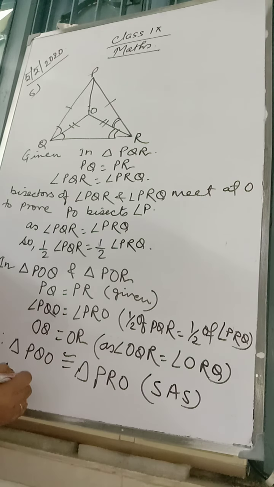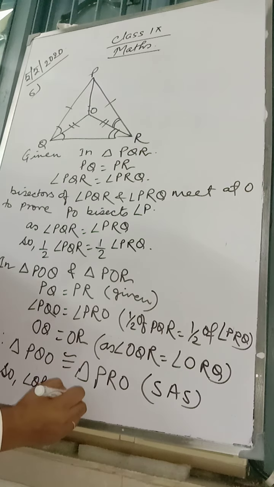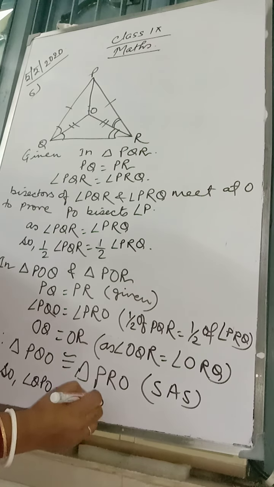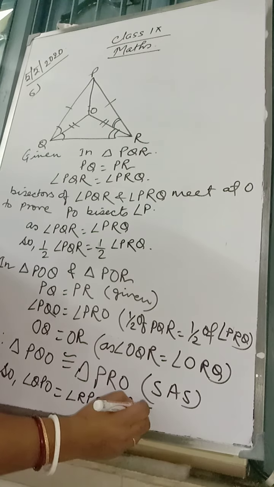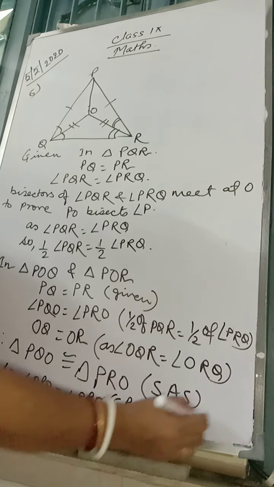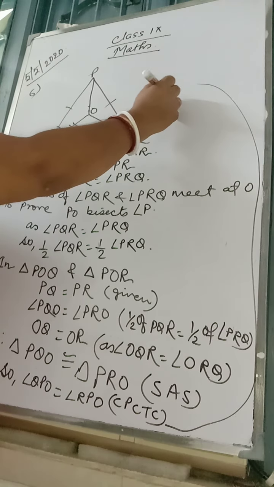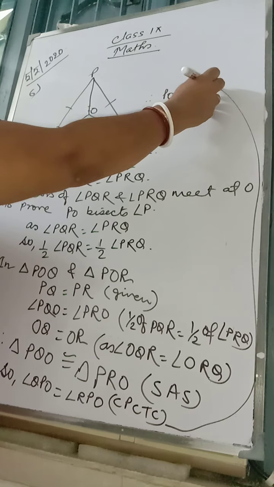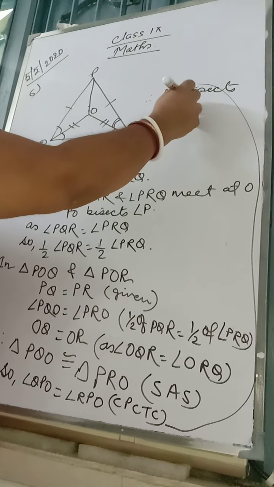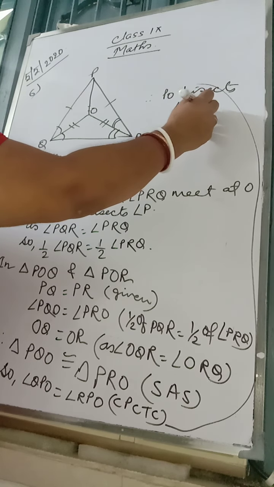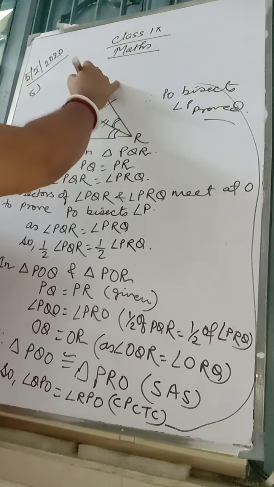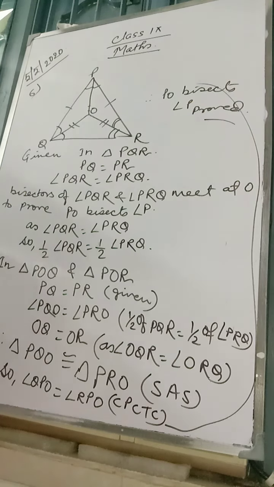So angle QPO is equal to angle RPO, CPCTC. So PO bisects angle P. Proved. If this angle is equal to this, PO is bisecting angle P.